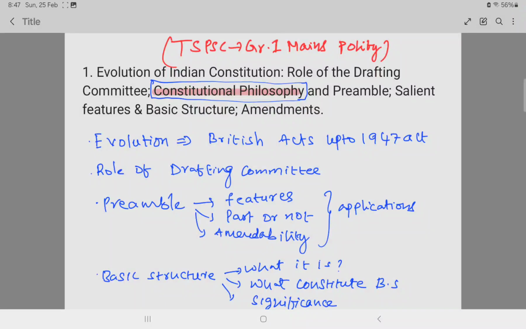Hello guys, today I want to talk about TGPSC Group 1 Mains Polity, decoding of the syllabus. This video is about Mains of Telangana Group 1 Polity, okay? And today we will discuss the syllabus only and how to approach it, okay?